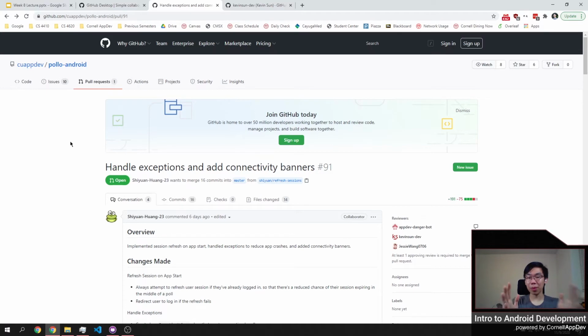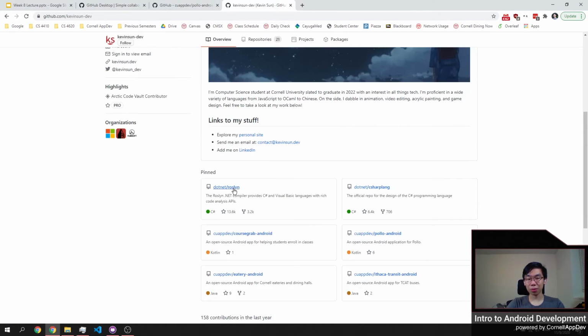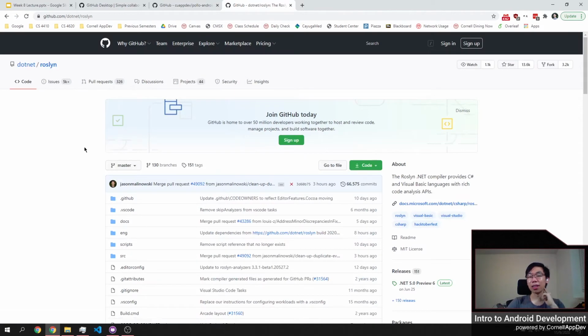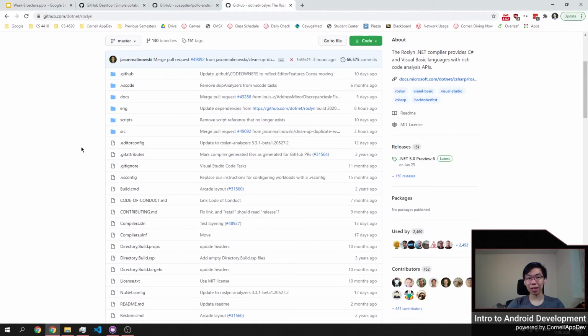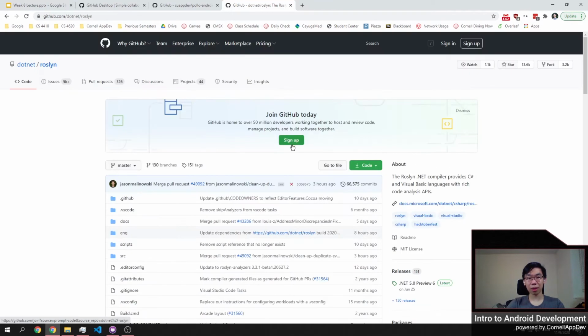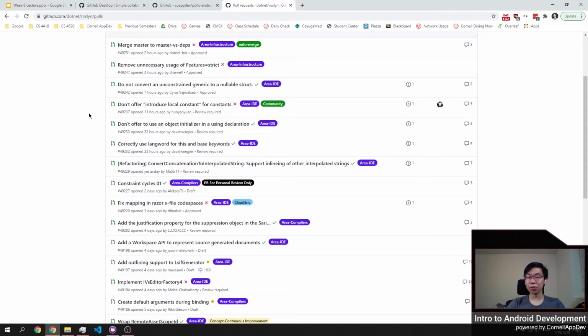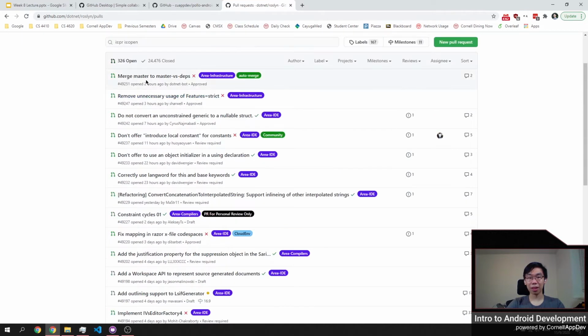And you can see how many people working on different things can work on many different parts of the code and then bring it all together as one. This is less obvious on a smaller project like this, but let's come down to the .NET. This is the Visual Studio. This is Visual Studio 2019. This is the open source compiler for it, known as Roslyn. And you'll notice that hundreds of people are working on this at the same time.